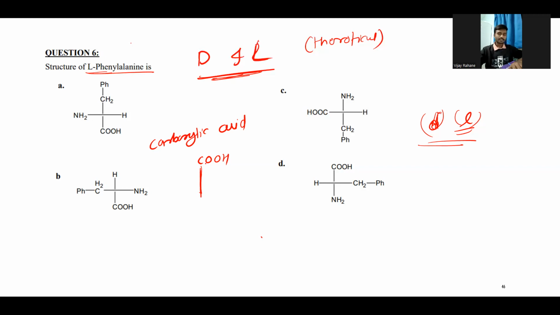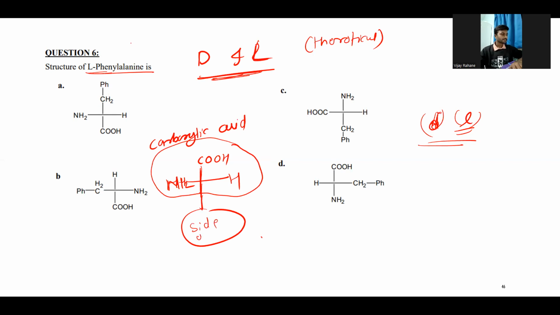So here, NH2 and H. This is the basic structure of any amino acid, right? In this fashion. And here the side group will be attached at this position.